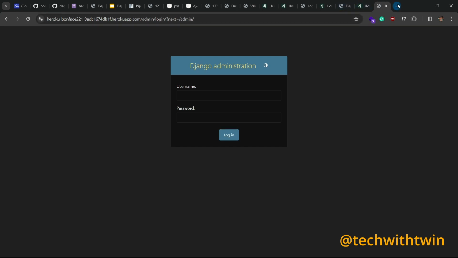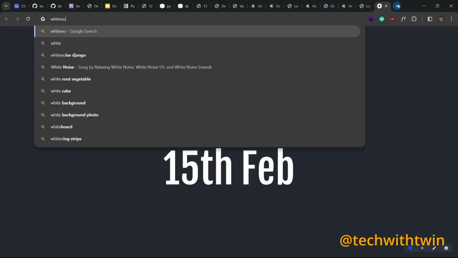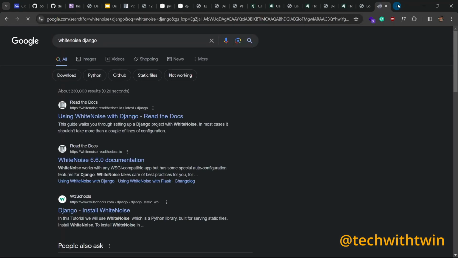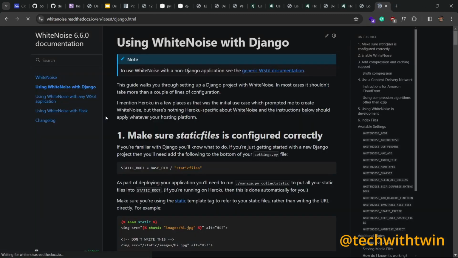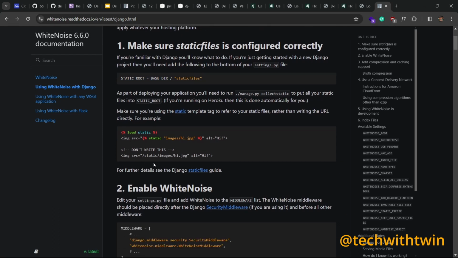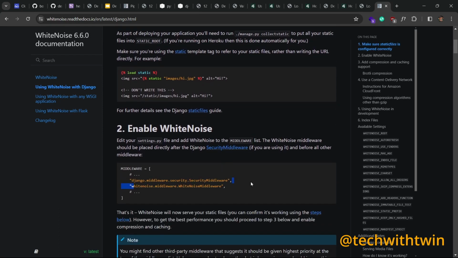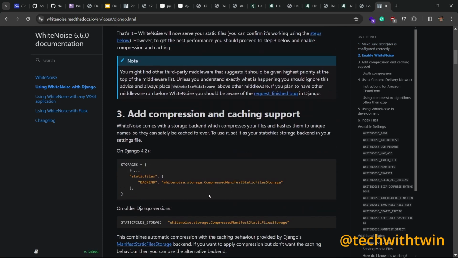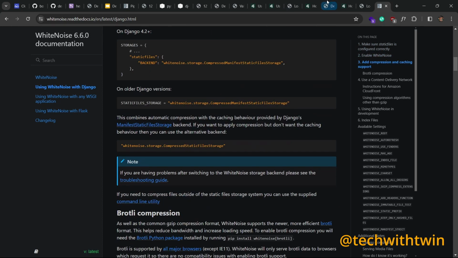So let me show you. So you can see now everything is working after adding the WhiteNoise middleware.